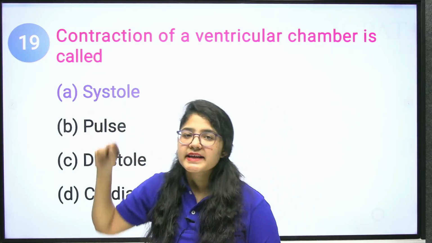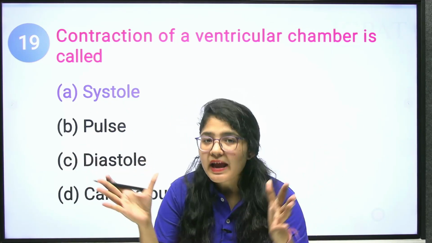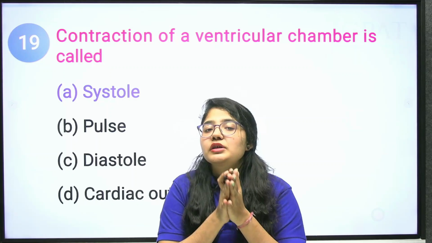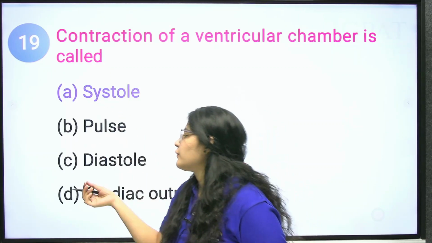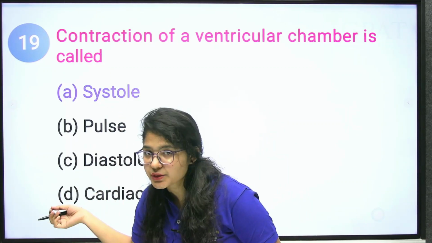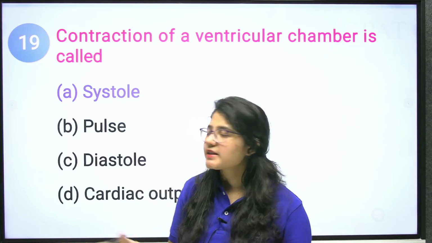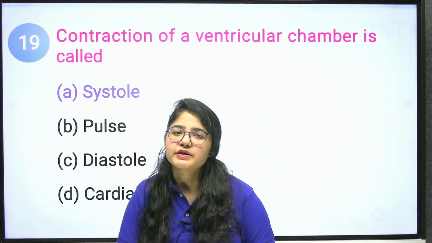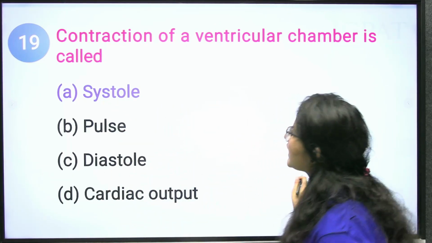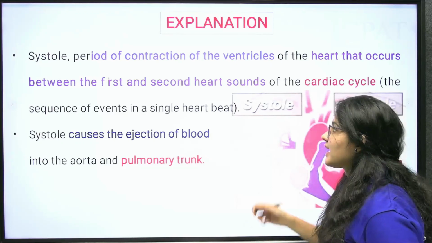Contraction stage is when your diameter is reduced and contracted, that is systole. From D you can remember diastole means relaxation stage, and from contraction, that is your systolic stage. Clear? Next question and the last question.